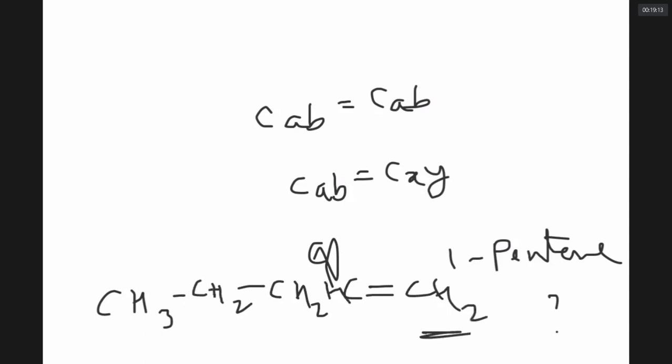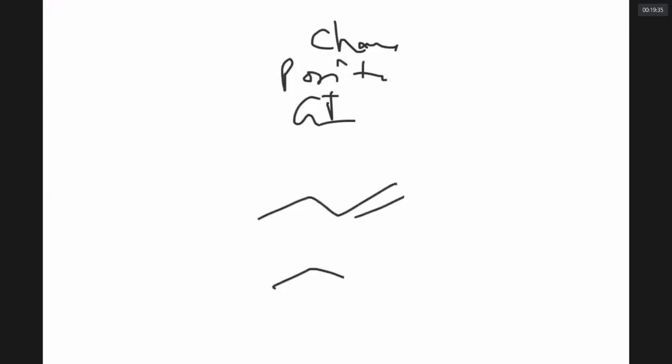It cannot show because it has a CH2. If there is a CH2 double bond, you can't show geometrical isomerism. No variation is possible. So that's about alkenes. Alkenes can show chain isomerism. Alkenes can show the geometrical isomerism. Alkenes can also show position isomerism. For example, 1-butene and 2-butene are position isomers.